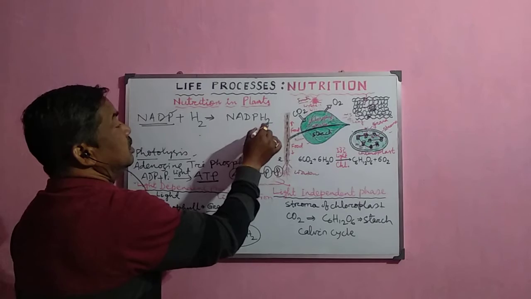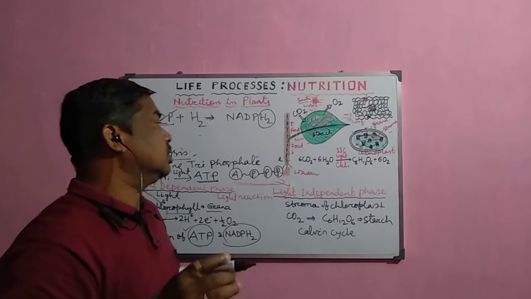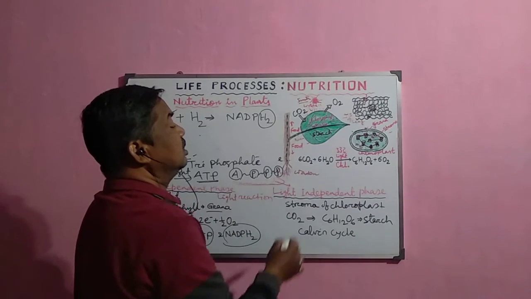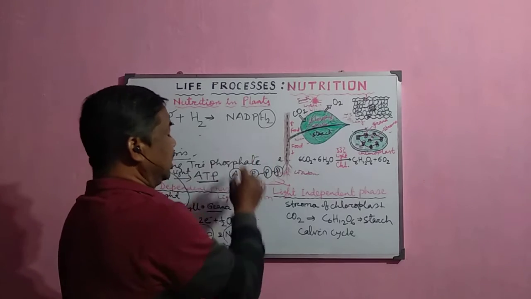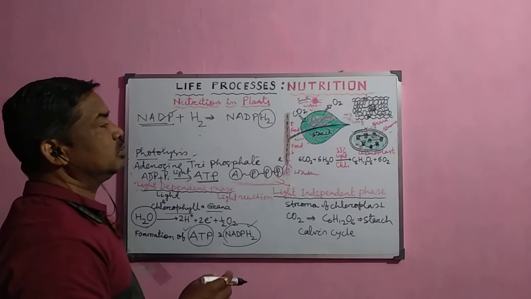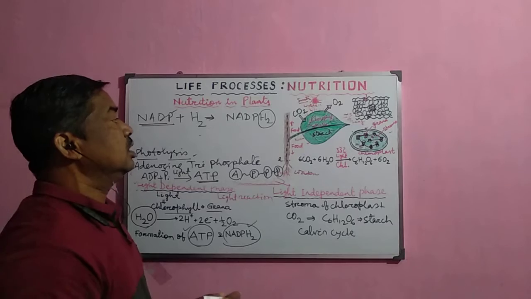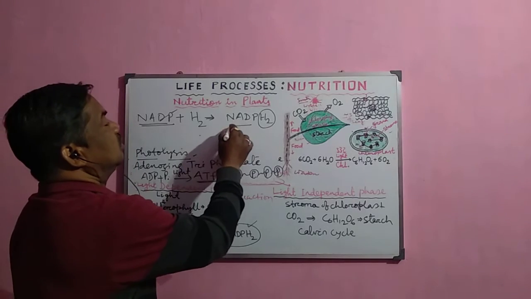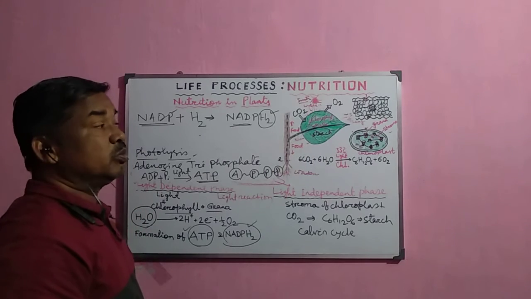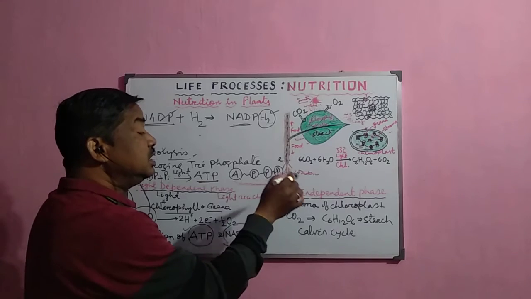NADPH2. That means this hydrogen is very essential for the synthesis of the glucose molecule, because the carbon dioxide supplies the carbon and oxygen, but the hydrogen is supplied by the NADPH2, the nicotinamide adenine dinucleotide phosphate. Of course, this word is not used in your class 10, but you must know it because it traps the hydrogen and supplies the hydrogen for the process of formation of glucose molecule during the light independent phase.